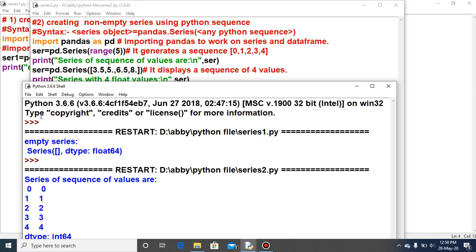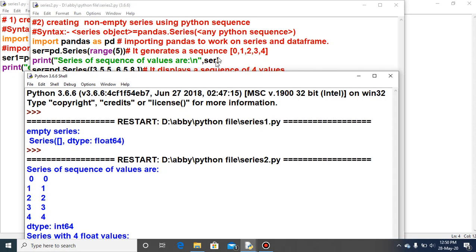Each line the output is showing, and the left column will display the index, 0 1 2 3 4. So this particular output will have two columns: the leftmost is the index and the rightmost is the data value. Clear?